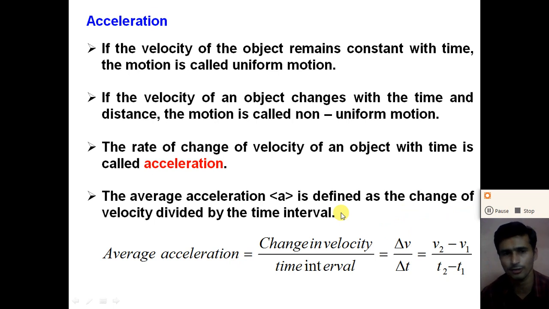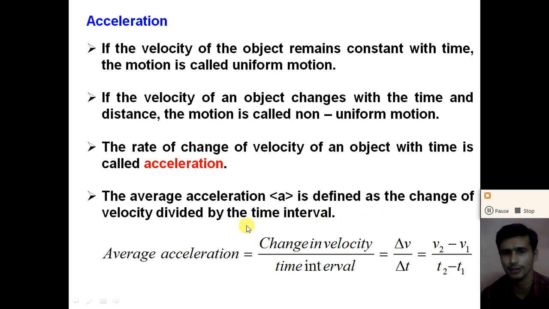From the definition of acceleration, the average acceleration is defined as the change in the velocity divided by the time interval. For example, suppose at time t1 the velocity of the object is v1, and at time t2 the velocity of the object changes from v1 to v2. So what is the change in the velocity? The change in the velocity means the final velocity minus the initial velocity.